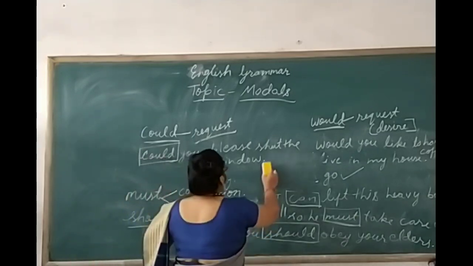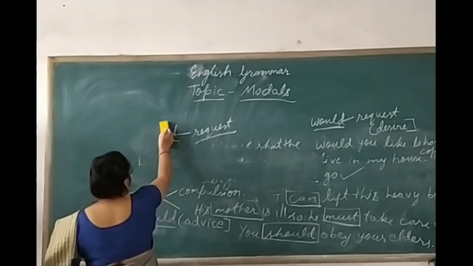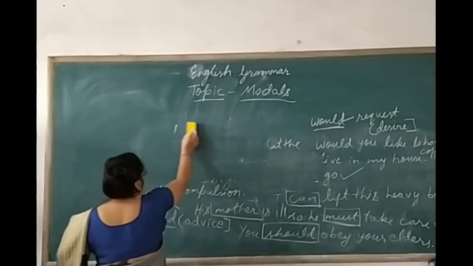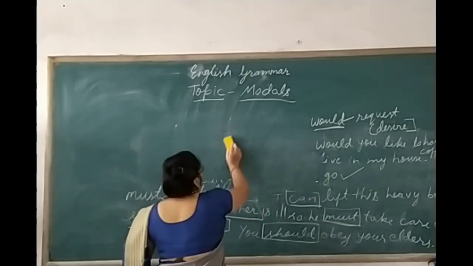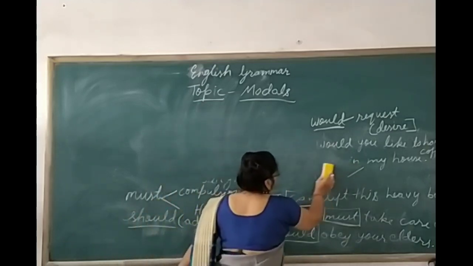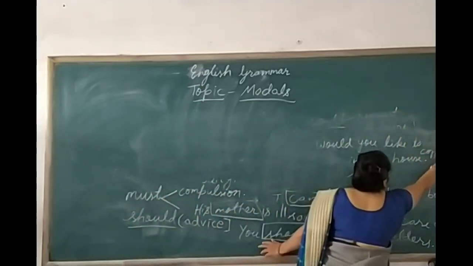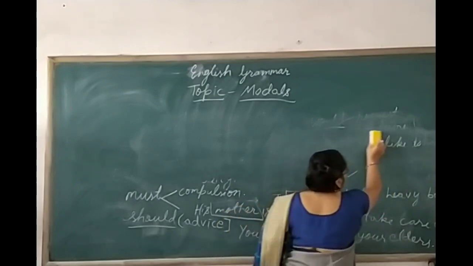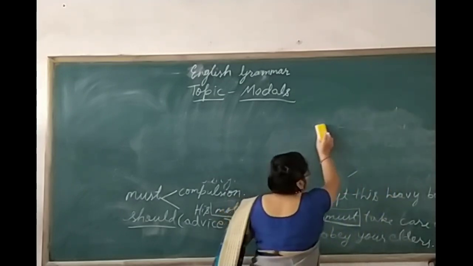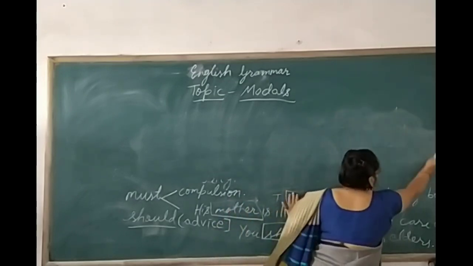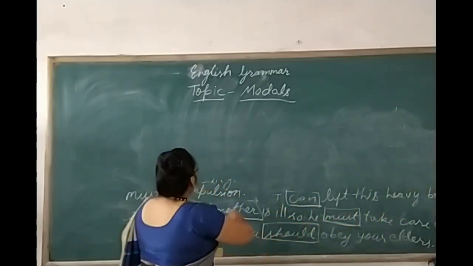Now I will tell you how they are used as auxiliary verbs. Children, there are two types of auxiliary verbs. One is primary auxiliaries and the second is modal auxiliaries. I'll clear all this today.